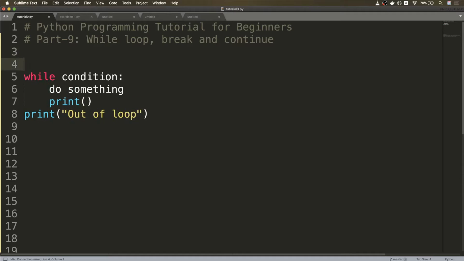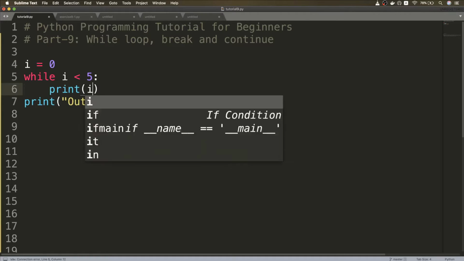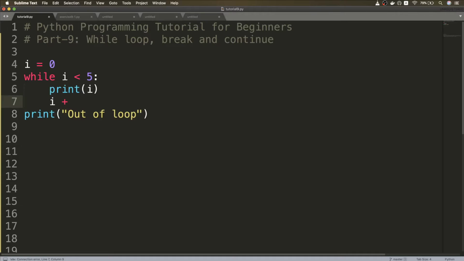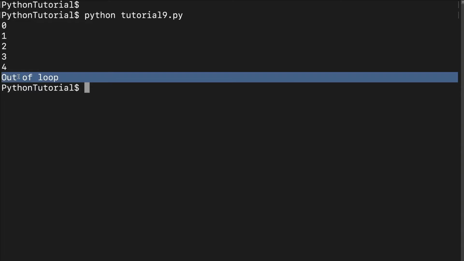Okay, so now let's try with an example. So if I have I equals 0 and my condition is I smaller than 5, we just print I and we increment our I. So let's save this and run this first. Tutorial, this is 9.5. So we get numbers from 0 to 4 printed and then we get an out of loop.